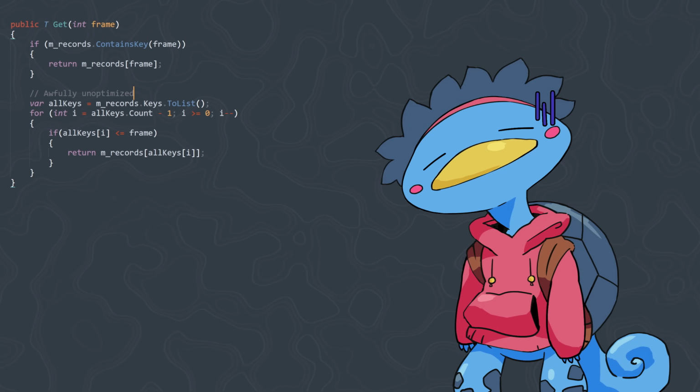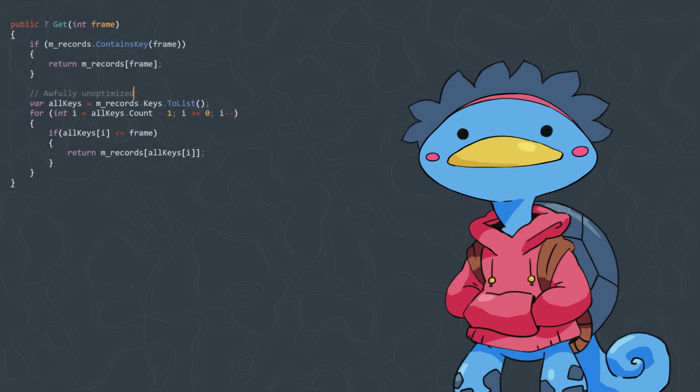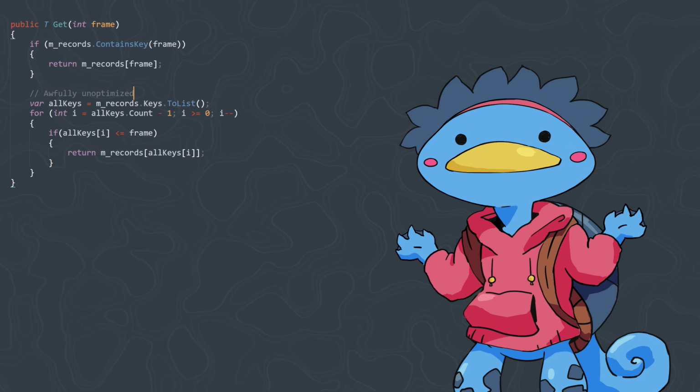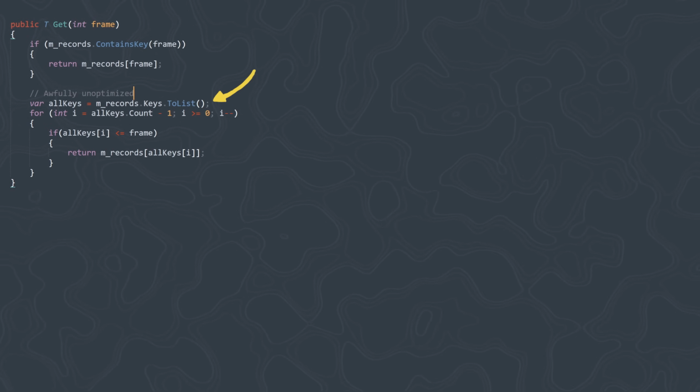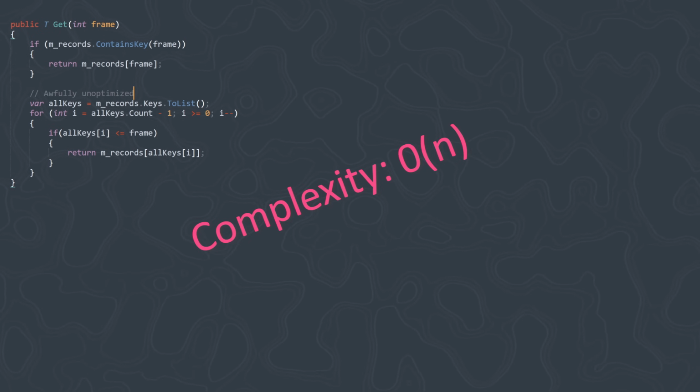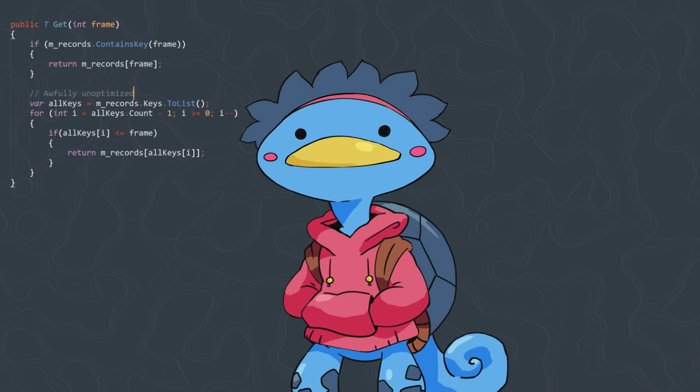It's not very effective. At first I figured it was good enough for the scope of this video, but still I decided to write a few test cases to measure the time it would take to fetch, say, 1000 random frames from a list with 10,000 elements, with various sized gaps. The naive method iterates over every key of the dictionary, starting from the highest. In the worst case scenario, it iterates all the way back to the first record. It thus has a linear complexity. I then tried to use Linq's findLast function, and unsurprisingly, it yielded 30% better time performance.